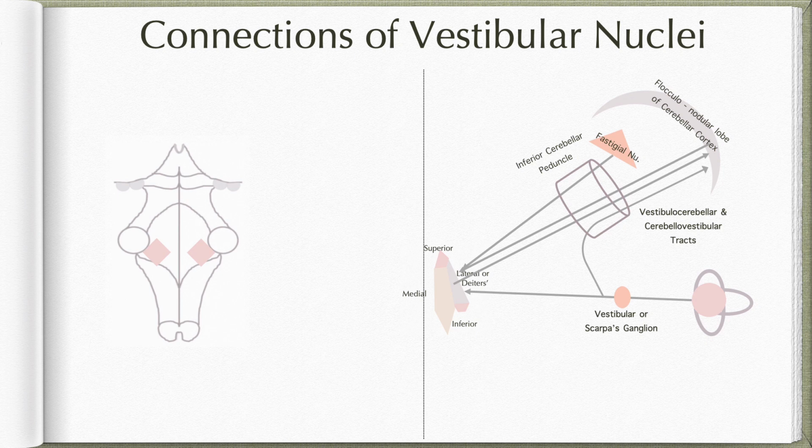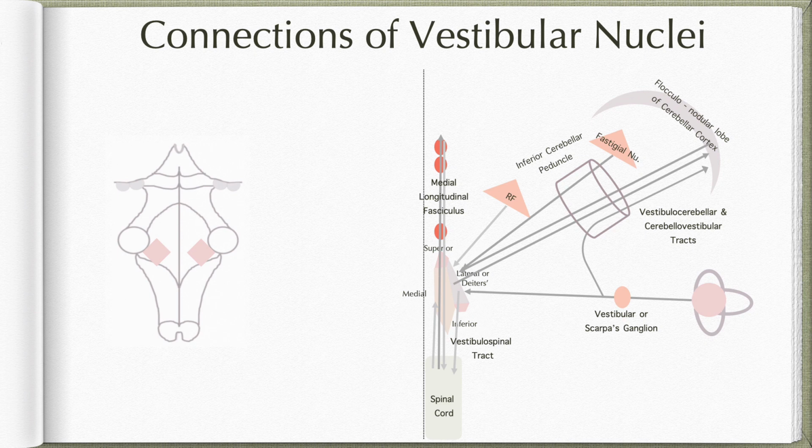Vestibular nuclei also receive inputs from the spinal cord and the reticular formation. The lateral vestibular nucleus or Deiters' nucleus projects back to the spinal cord as the vestibulospinal tract. Now, fibers from the vestibular nuclei also project to nuclei of the 3rd, 4th and 6th cranial nerves, as well as down to the spinal cord through the medial longitudinal fasciculus.